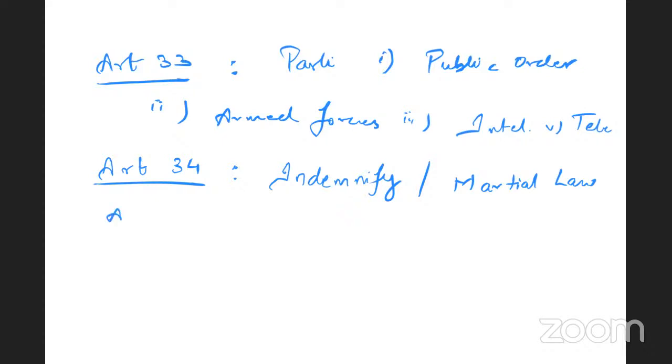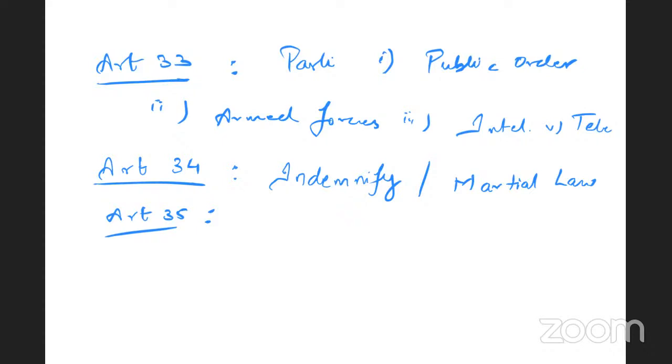Now let us discuss Article 35. Article 35 states that Parliament has the power to make laws to give effect to some fundamental rights. For example, Article 16, which we discussed, prescribes that residence within a state or union territory can be imposed as an eligibility condition for some category of posts under the order of the government of the state or the union territory. Also under Articles 33 and 34, and also Article 32 Clause 3, this can be brought into effect.